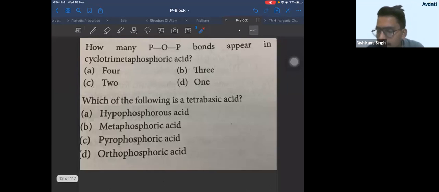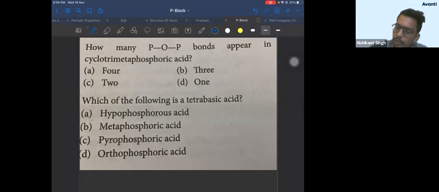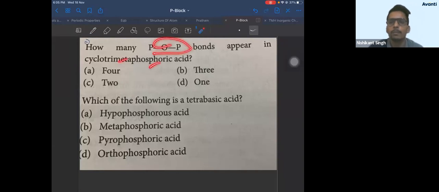These are the type of questions which you generally get on this. So we'll solve the first question now. How many P-O-P bonds appear in cyclotrimetaphosphoric acid? I told you this type of question will only come. Either oxo acids of phosphorus or of sulfur will come. These two are the ones generally asked. How many P-O-P bonds are there?